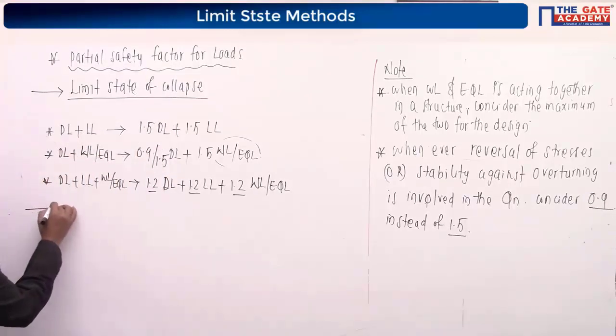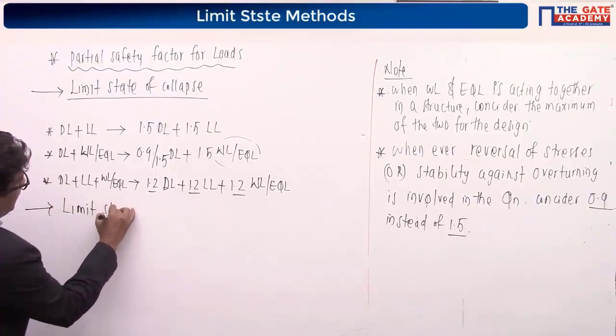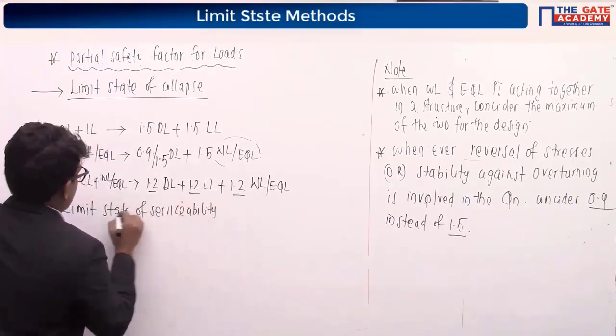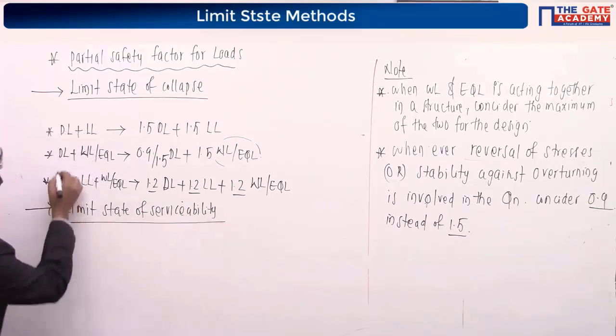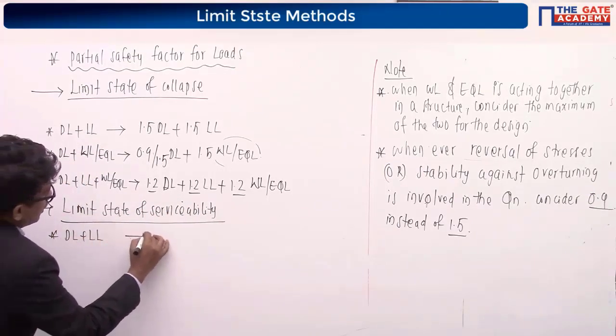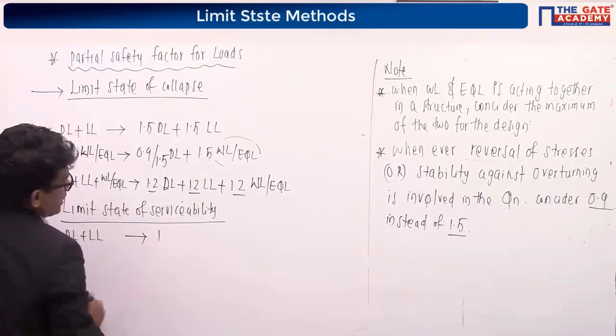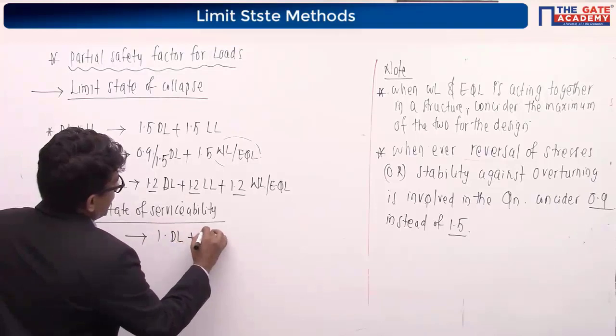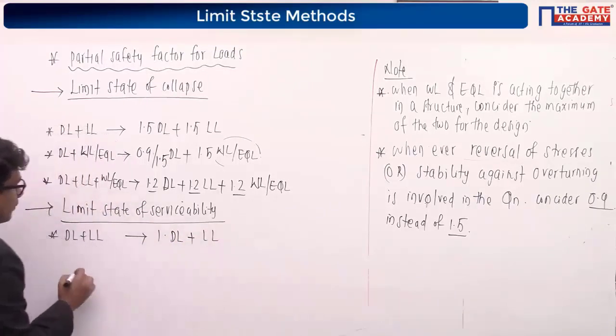Considering our limit state of serviceability, similar to this, for dead load plus live load combination, the partial safety factor for load will be 1 dead load plus 1 live load.